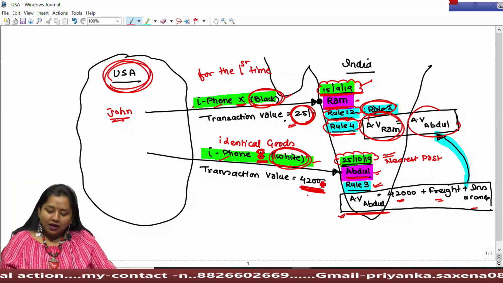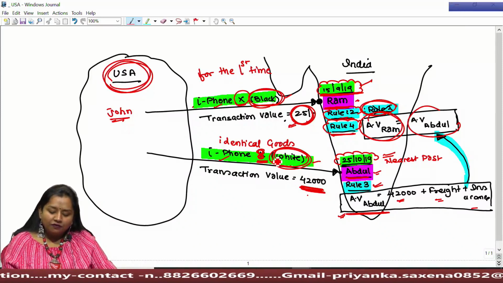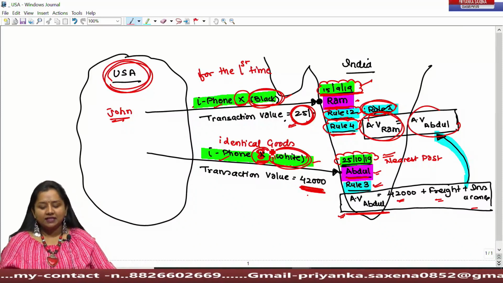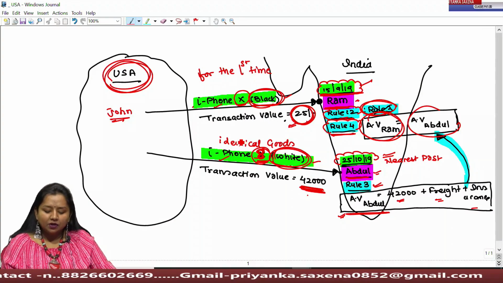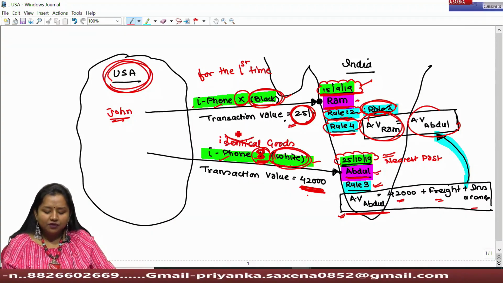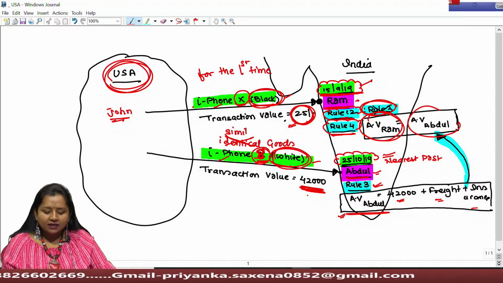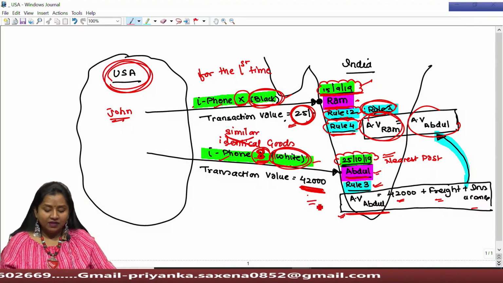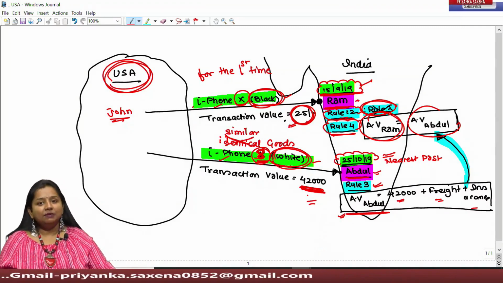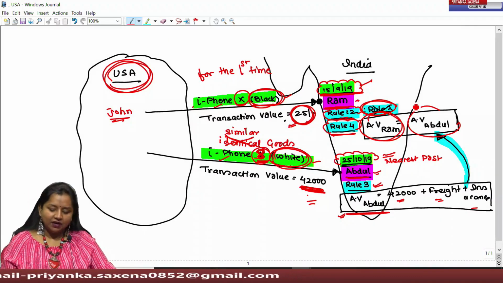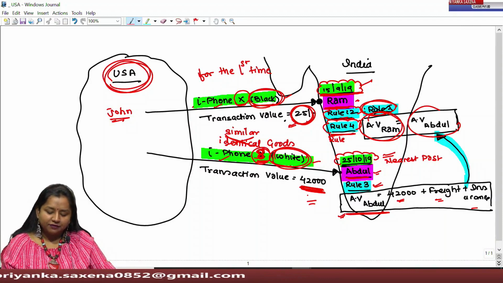Since not all features are the same, iPhone X and iPhone 8 cannot be comparable in all features. Therefore, iPhone 8 shall be taken as similar goods, and whatever the value of similar goods as determined by such assessee shall be taken as the assessable value under Rule 5.